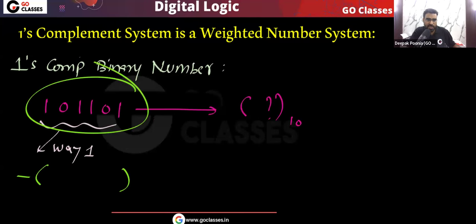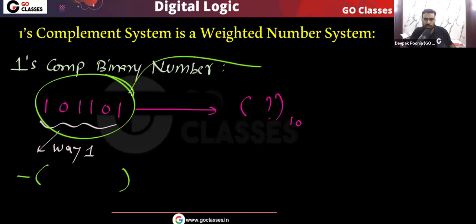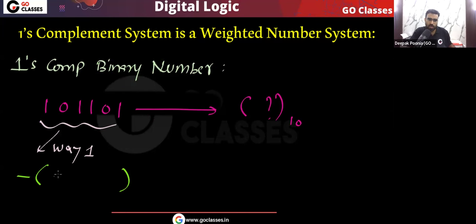Because the number is negative, we apply the bitwise complement, the ones complement operation, on it. If we apply the bitwise complement, we get 0 1 0 0 1 0. Yes or no? Here this is 16 plus 2, that is 18. So finally the answer will be minus 18.